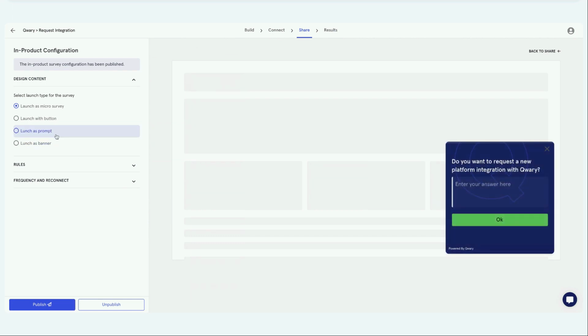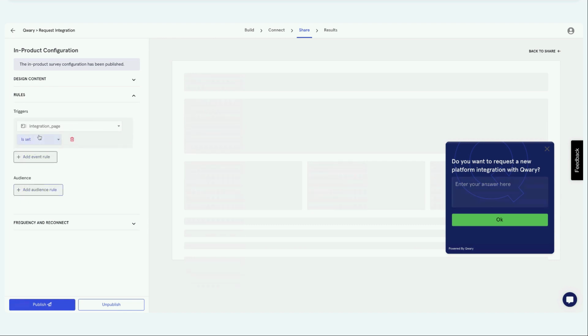So for in-product feedback, when you are selecting this option and the SDK is installed, you can launch it as a micro survey, launch with a button, or as a prompt, or as a banner. You can also define the rule. Now here you have the event that we have created. You can select that event. You can select as many events as you need.